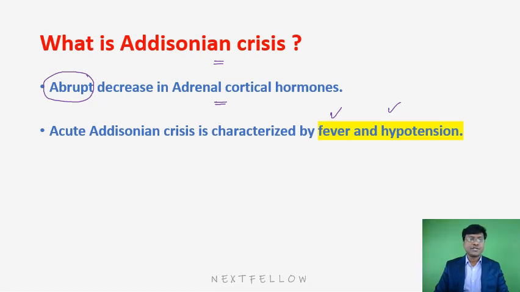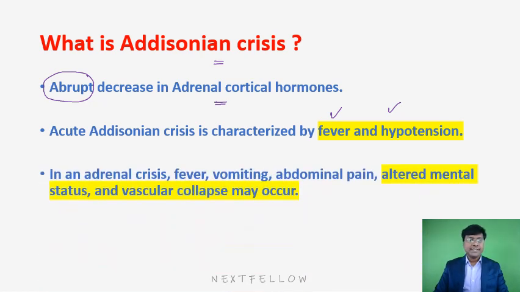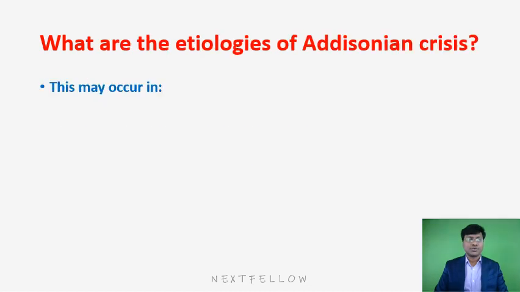In adrenal crisis, fever, vomiting, abdominal pain, altered mental status, and vascular collapse may occur. These are the features of the Addisonian crisis, right? And a very important point, there will be an abrupt decrease in the adrenal cortical hormones.